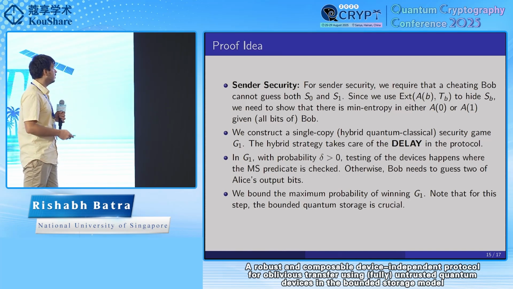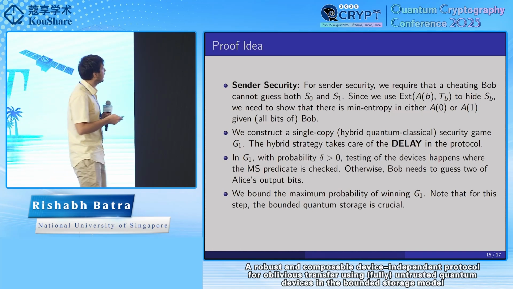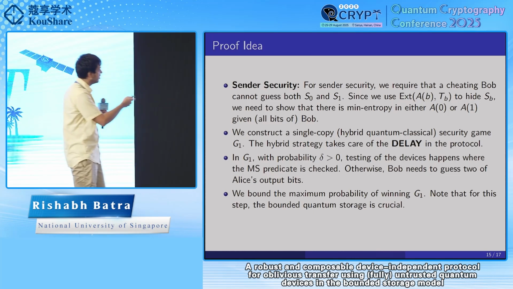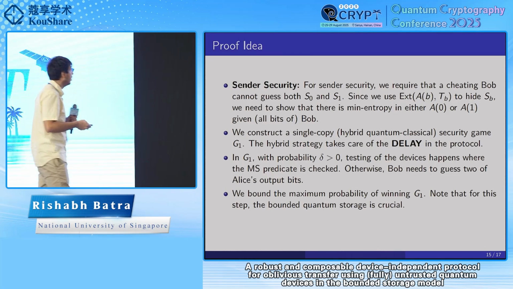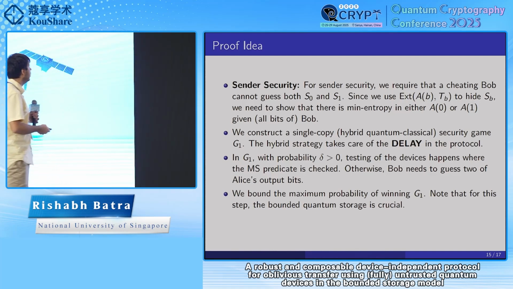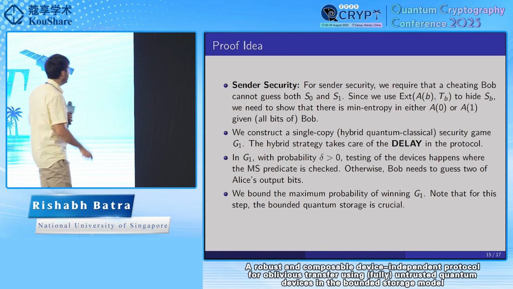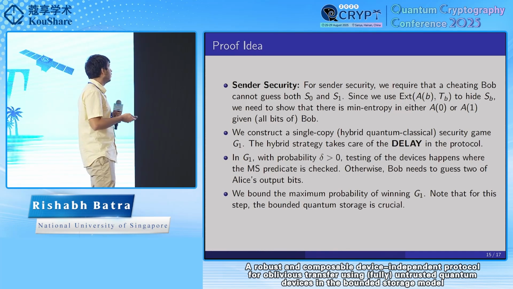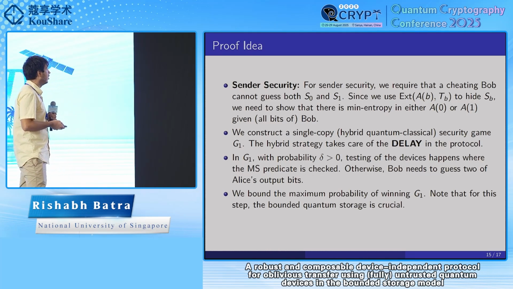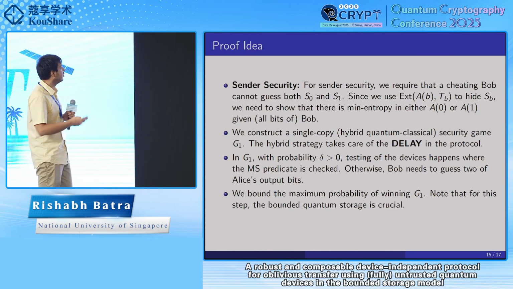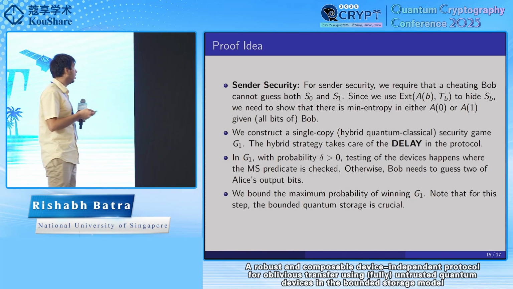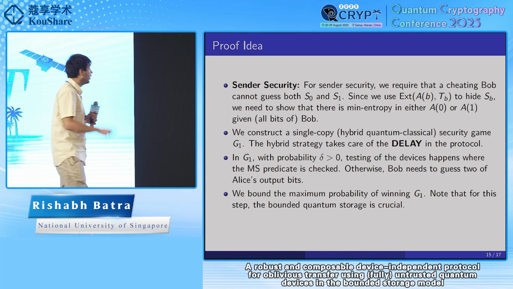How we do this is we construct a single copy game, which is actually a classical quantum hybrid game because that takes care of the delay in the protocol. After the delay, there's a decoherence of states happening and things become classical. So in G1, with some constant probability delta, testing of devices happens where the magic square predicate is checked. This corresponds to the test phase in the actual protocol. Otherwise, Bob needs to guess both of Alice's output bits, A0 and A1.